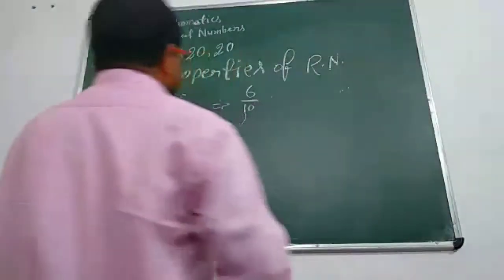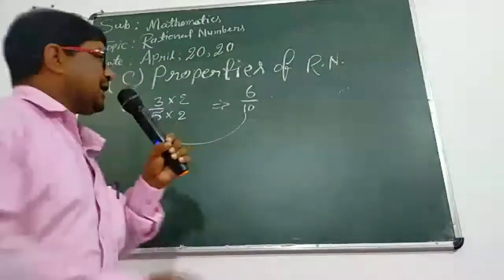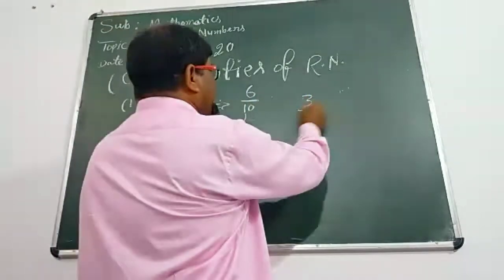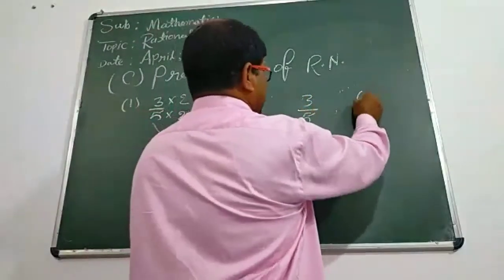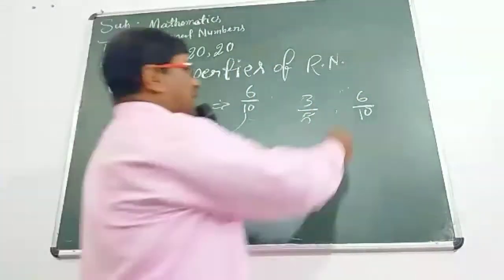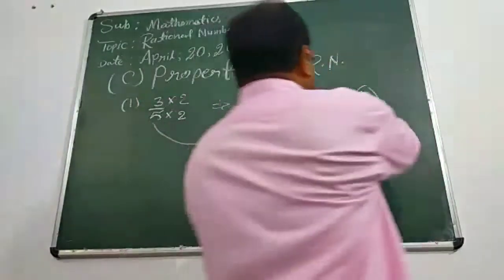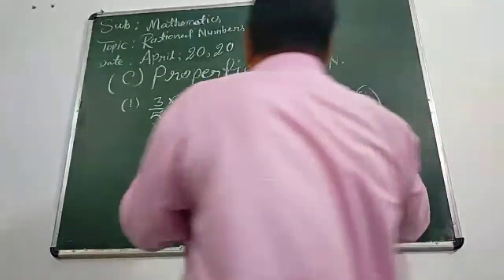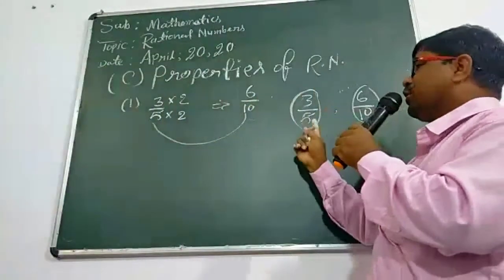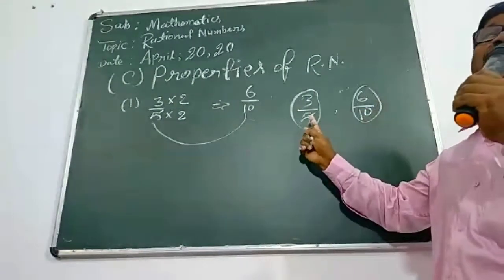3 upon 5 and 6 upon 10, we can compare them. Both are equal. Why? Because 6 upon 10 is a rational, 3 upon 5 is a rational. For 3 upon 5, after finding the HCF, we are getting only 1. So this is the shortest form, the smallest form. So this is called a standard form.